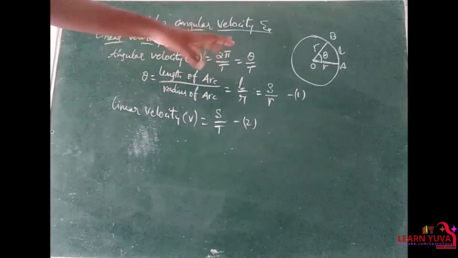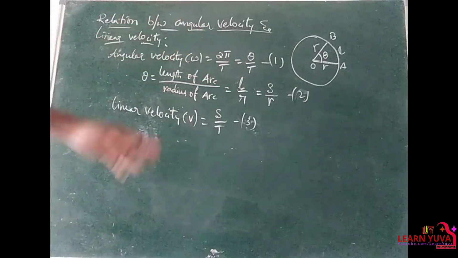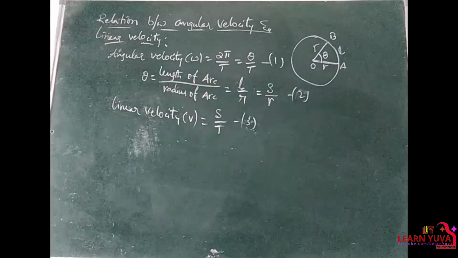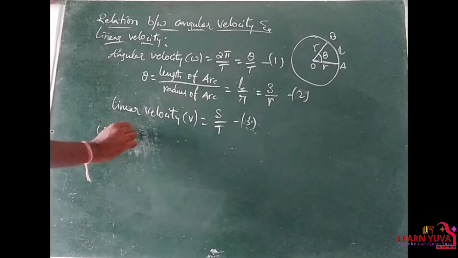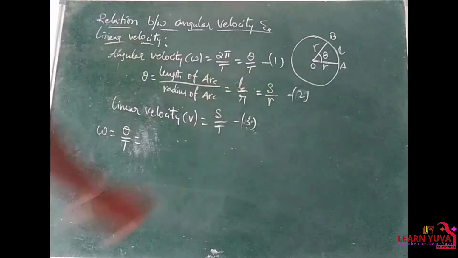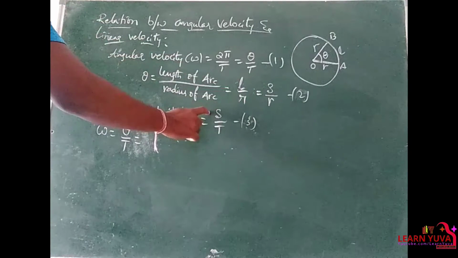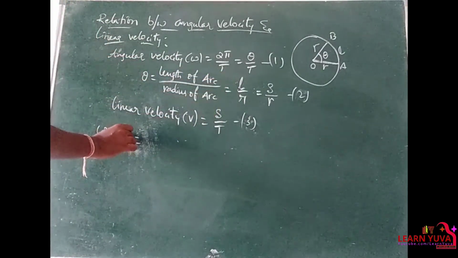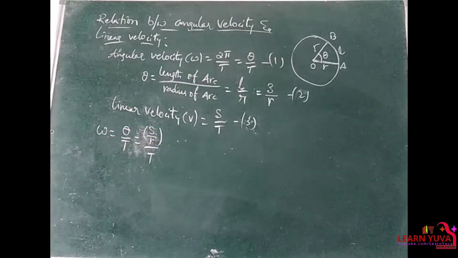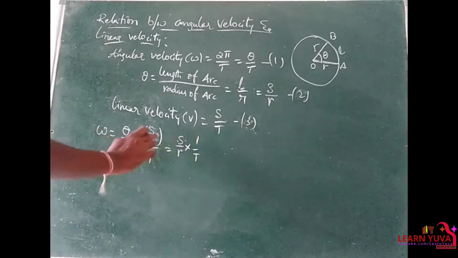Theta is equal to S by R. So omega is equal to theta by t. Theta is equal to S by R. Velocity V is equal to S by t. So from these three, omega is equal to formula theta by t. That is equal to theta is S by R. Here S is nothing but displacement or distance, right? Theta is equal to formula S by R by time taken. That is equal to S by R into 1 by t reciprocal.